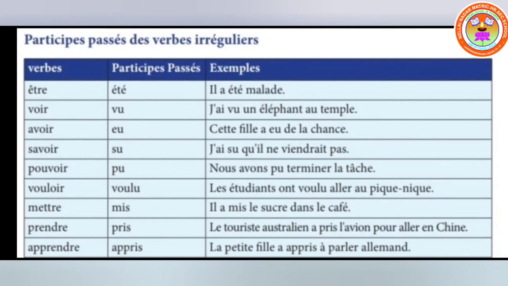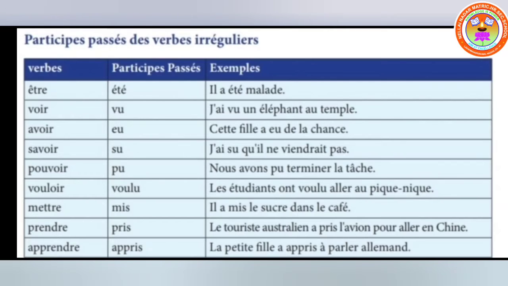Now you have some verbs which are irregular in the past participle form. For être it is été, you should have the accent on both the e's. Then voir is vu, avoir is eu, savoir is su, pouvoir is pu, vouloir is voulu, mettre is mis, prendre is pris, and apprendre is appris. Like this, these verbs are irregular in the past participle form.